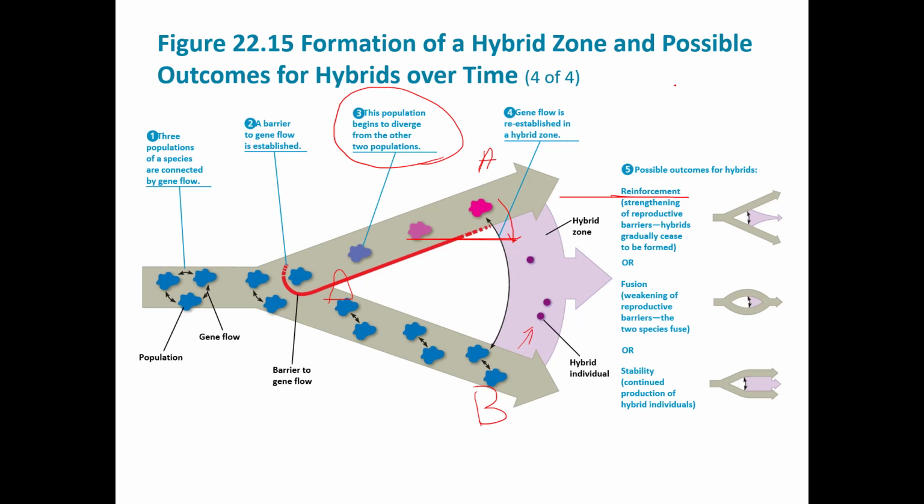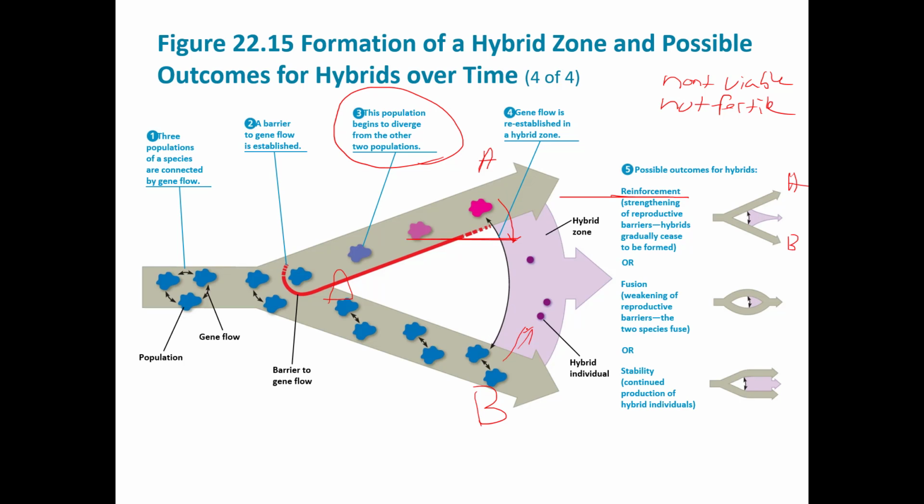The hybrids are maybe not viable, or they're not fertile or not very fertile, and over time, they don't really work out. They die out. That means that population A and B become more different. They maintain their differences. The difference is reinforced. And they're on their way to being completely different species. Another thing that could happen is gene flow between A and B.